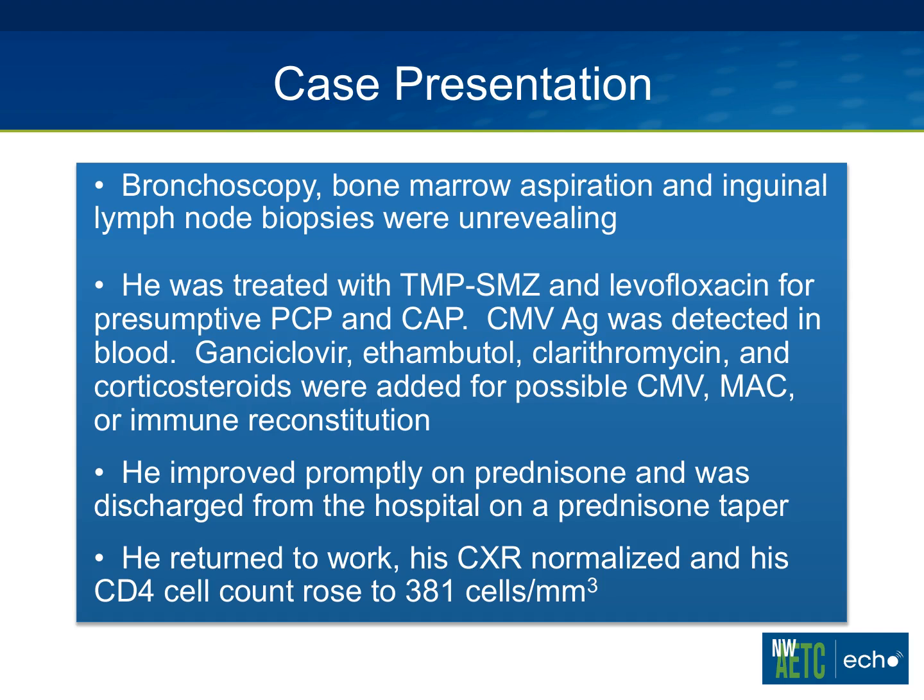So he was admitted to the hospital and underwent an extensive evaluation. He had bronchoscopy, bone marrow aspiration, and inguinal lymph node biopsies for continued fever and tachycardia, all of which were unrevealing. He was treated with Bactrim and levofloxacin for pneumocystis and community-acquired pneumonia. CMV antigen was detected in his blood, so he was started on ganciclovir, and then ethambutol, clarithromycin, and steroids were added for possible disseminated MAC and immune reconstitution.